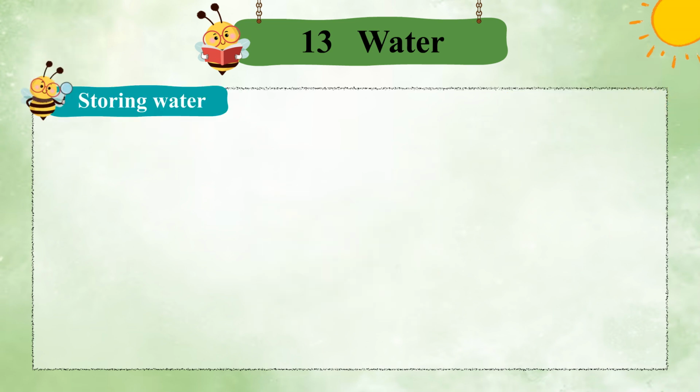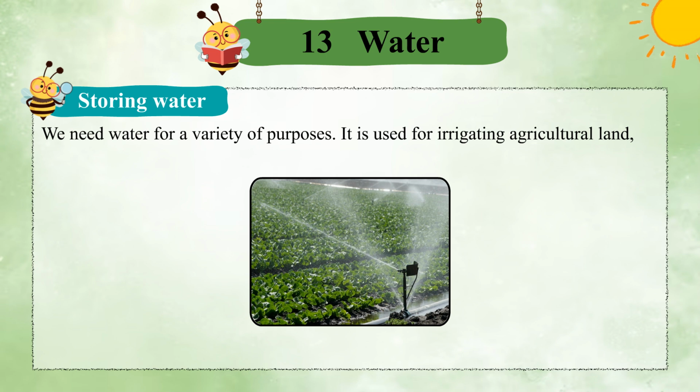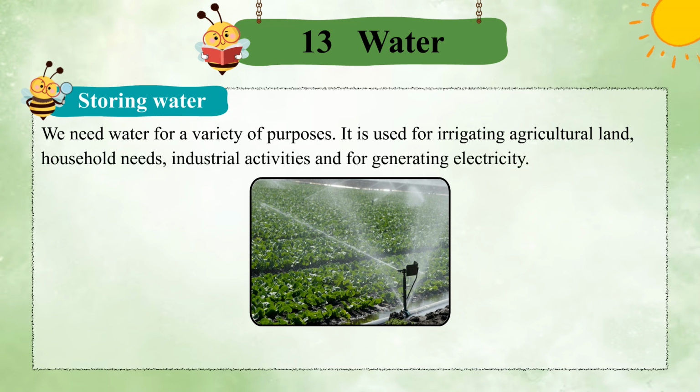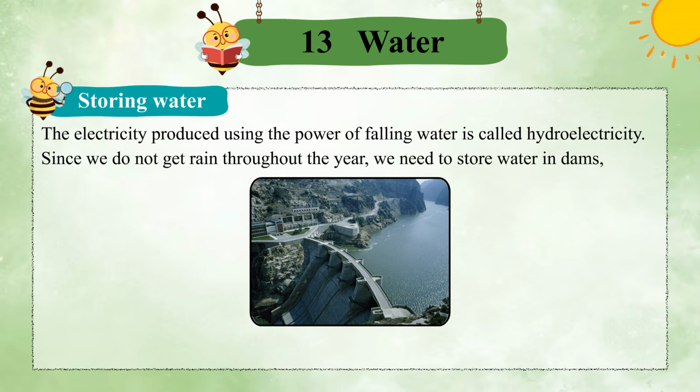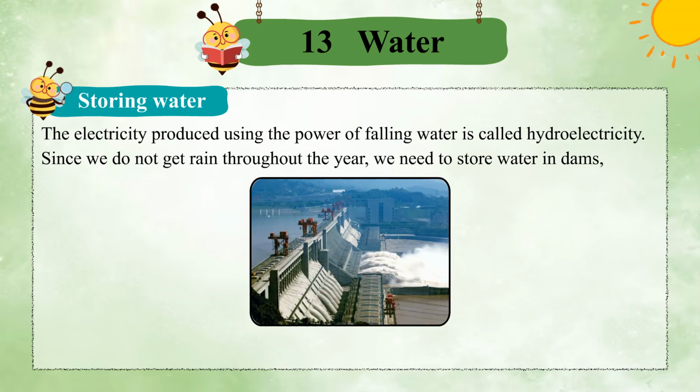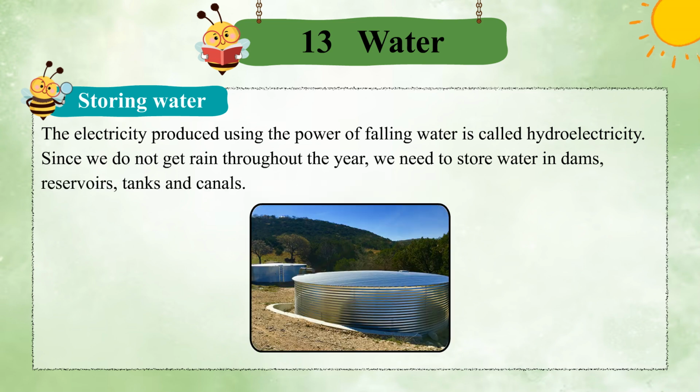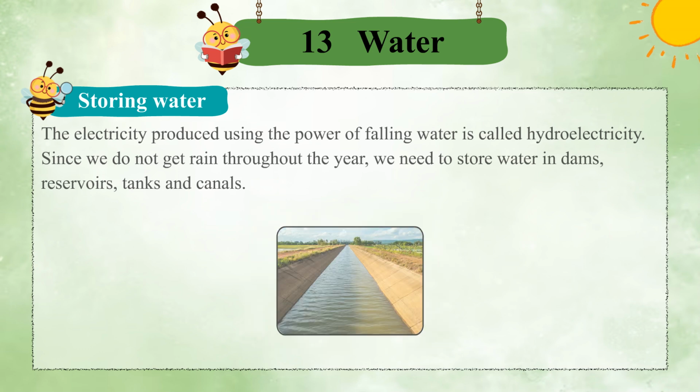Storing water. We need water for a variety of purposes. It is used for irrigating agricultural land, household needs, industrial activities, and for generating electricity. The electricity produced using the power of falling water is called hydroelectricity. Since we do not get rain throughout the year, we need to store water in dams, reservoirs, tanks, and canals.